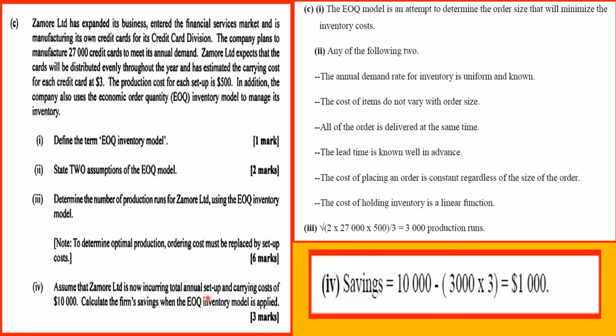Okay, and like I said, I wasn't so sure what it is they were asking here. Total annual setup and carrying cost of 10,000. Calculate the firm's saving when the EOQ inventory model is applied. So it appears to me that 3,000 production runs by the carrying cost of 3 will give us 9,000, and we take that from the 10,000, we'll get a saving